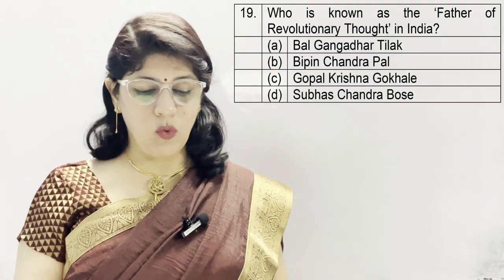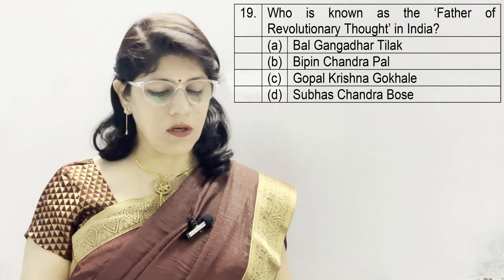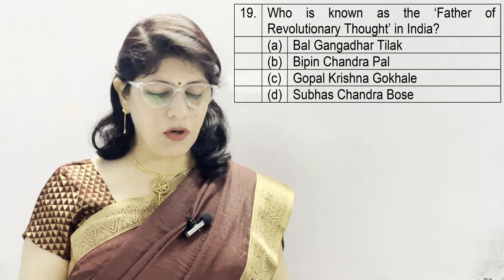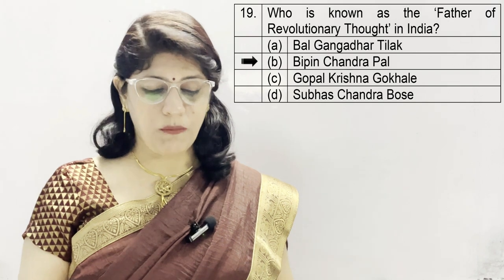Question number 19. Who is known as the father of revolutionary thought in India? A. Bal Gangadhar Tilak, B. Bipin Chandra Pal, C. Gopal Krishna Gokhale, and D. Subhash Chandra Bose, and the correct option is B, Bipin Chandra Pal.